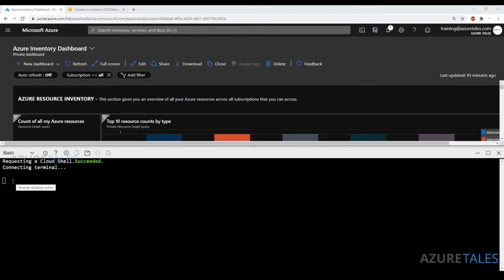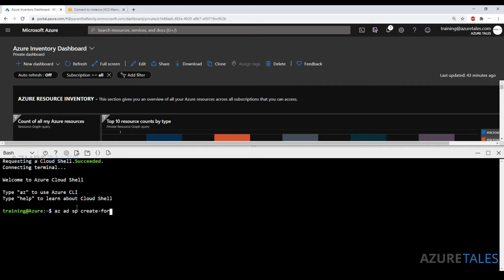The command that we are going to run is az ad sp. Here az ad is Azure Active Directory and sp is service principal. In order to run this command, you need to have at least global administrator privilege, or an application developer role will also suffice. But I prefer to have the global administrator privilege before running this particular command. So we'll run this command.